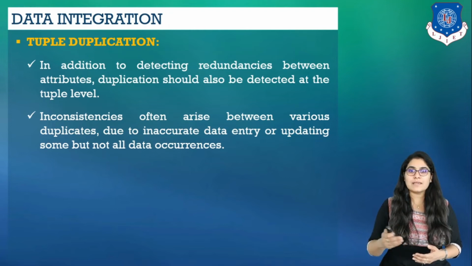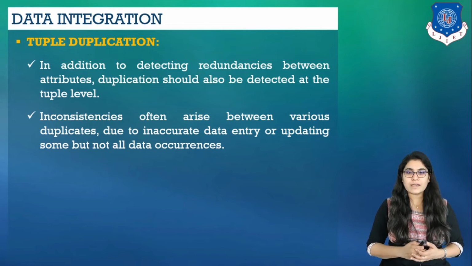The use of denormalized tables is another source of data redundancy. Inconsistencies often arise between various duplicates due to inaccurate data entry or updating some but not all data occurrences. Say for example, if a purchase order database contains attributes for the purchaser's name and address instead of a key to this information in a purchaser database, discrepancies can occur, such as the same purchaser's name appearing with different addresses within the purchase order database. So these are the issues with tuple duplication which needs to be considered at the time of data integration.